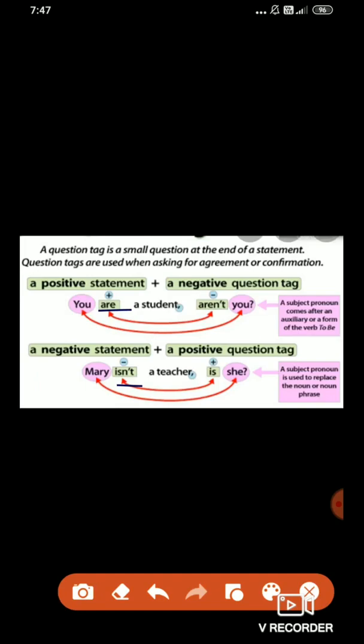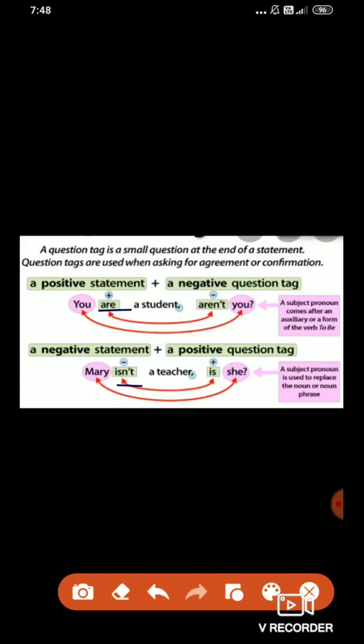And Mary is a noun because it is the name of a person, but you have to write the pronoun of it. What is the pronoun? He or she. Mary is the name of a girl, so the pronoun will be she. So, is she? And how do you have to end the question? By putting a question mark. Always keep in mind that a subject pronoun is used to replace the noun or noun phrase. Mary is given, so don't write Mary there. You need to write the pronoun of the noun.